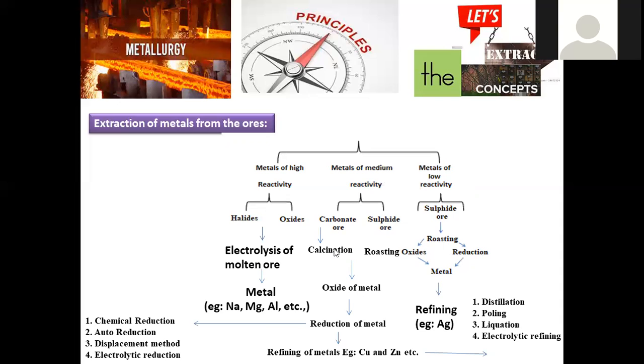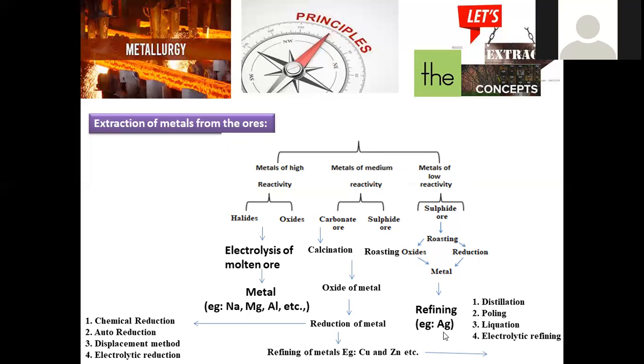And for moderate reactivity, carbonates and sulfides will be there. If carbonates are present, the process called calcination is used, where with high heating, carbon dioxide is decomposed and the carbonate is in turn converted into oxide. Reduction of the oxide leads to formation of the metal, and here copper and zinc are obtained by this process in general, because transition metal carbonates or transition metal sulfides are part of this moderate reactivity. And the low reactivity ores are nothing but highly stable ones.